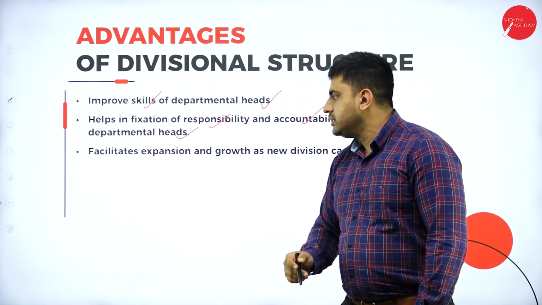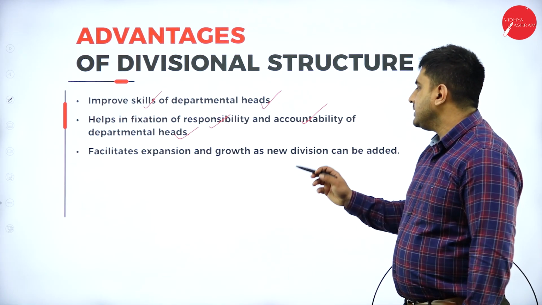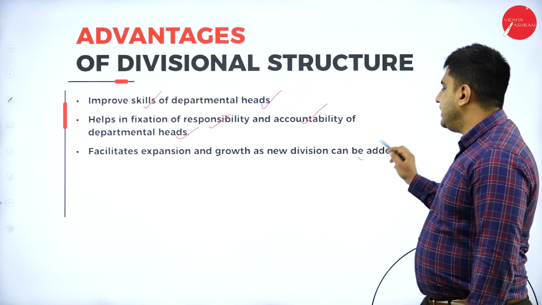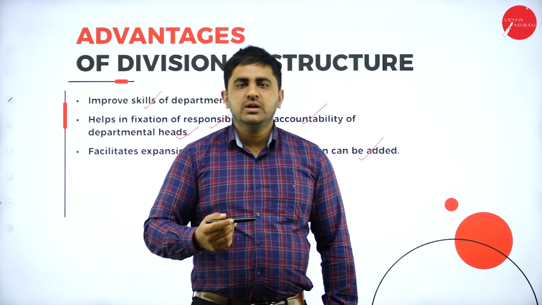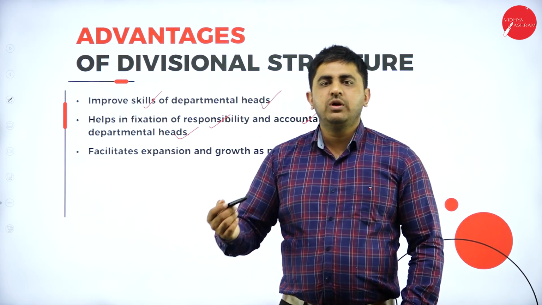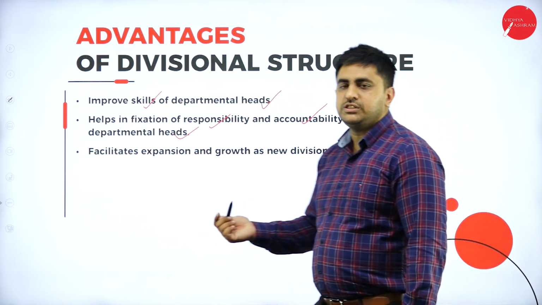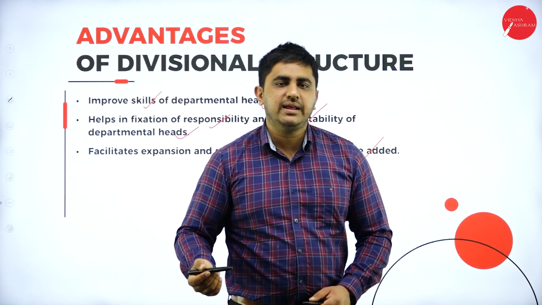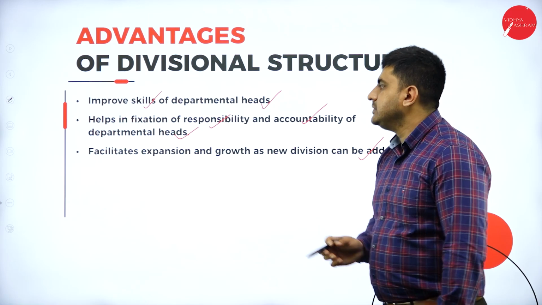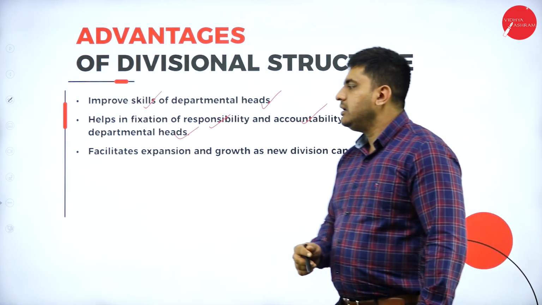That is an advantage. Facilitates expansion and growth as new division can be added. So in the previous example I gave, there is a soap and shampoo. So they can start with one more division, for example face wash. So face wash will also be having a separate finance, production and marketing. So these are the advantages of divisional structure.